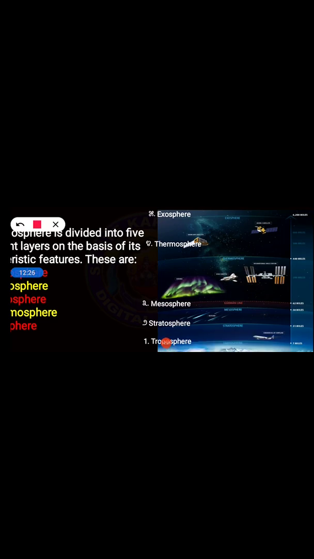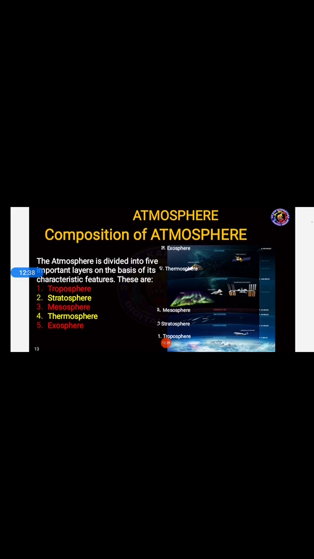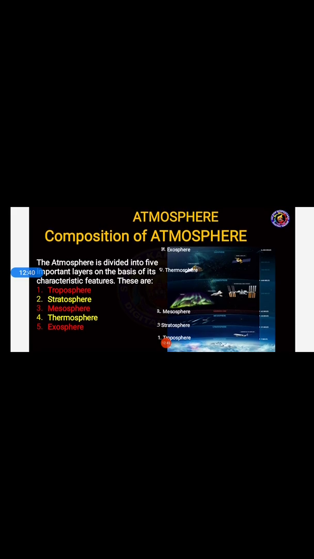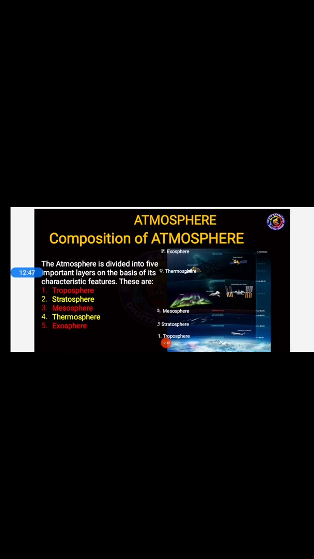Which are the 5 layers of atmosphere? Troposphere, stratosphere, mesosphere, thermosphere, exosphere. Got it? On the basis of their features and characteristics, the layers of atmosphere have been divided. Now let us see about these important 5 layers of atmosphere and their features, and brief explanations will be given to you.